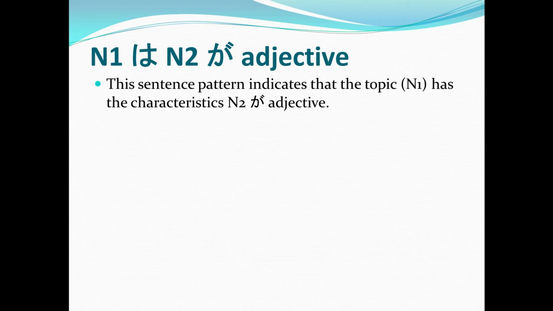Let's discuss noun 1 wa, noun 2 ga, adjective. This sentence pattern indicates that the topic, which is noun 1, has the characteristics of noun 2 ga adjective.